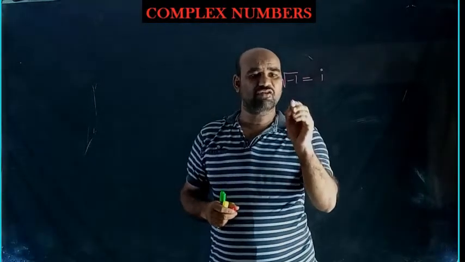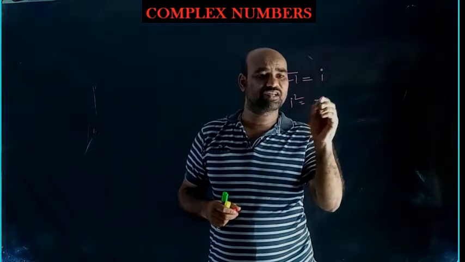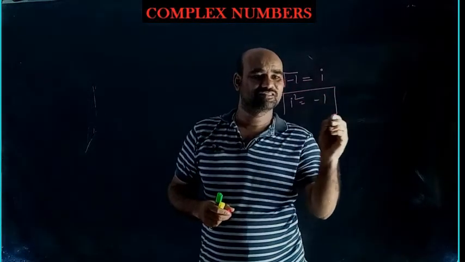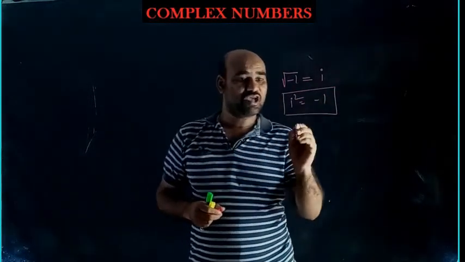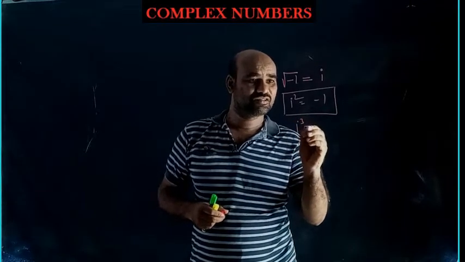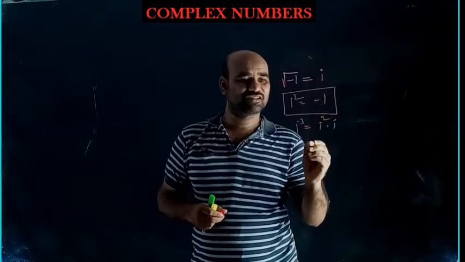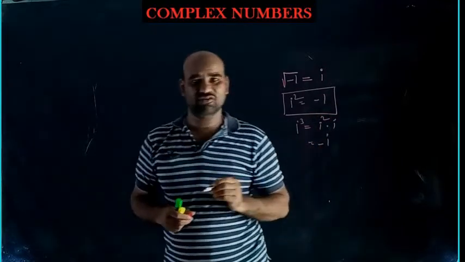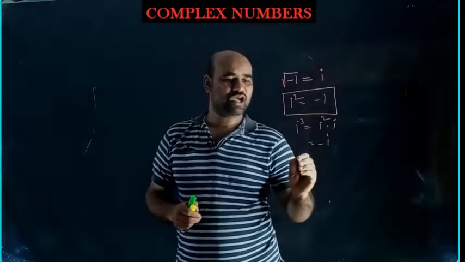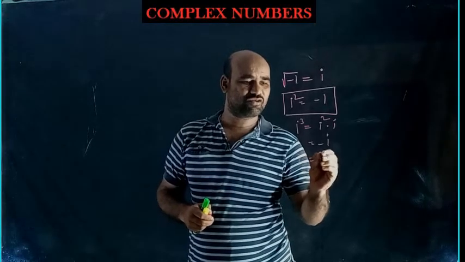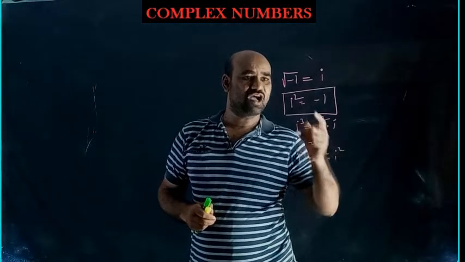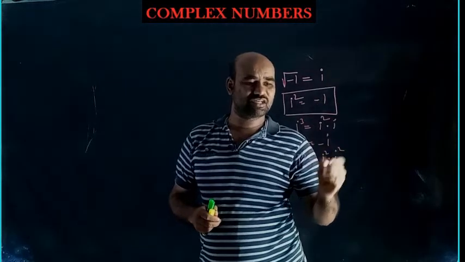Okay, iota square means minus 1. Iota cube means iota square into iota. Iota square is minus 1. That's why it is minus iota. Iota power 4 is iota square into iota square. Iota square is minus 1. Minus 1 into minus 1 is 1.